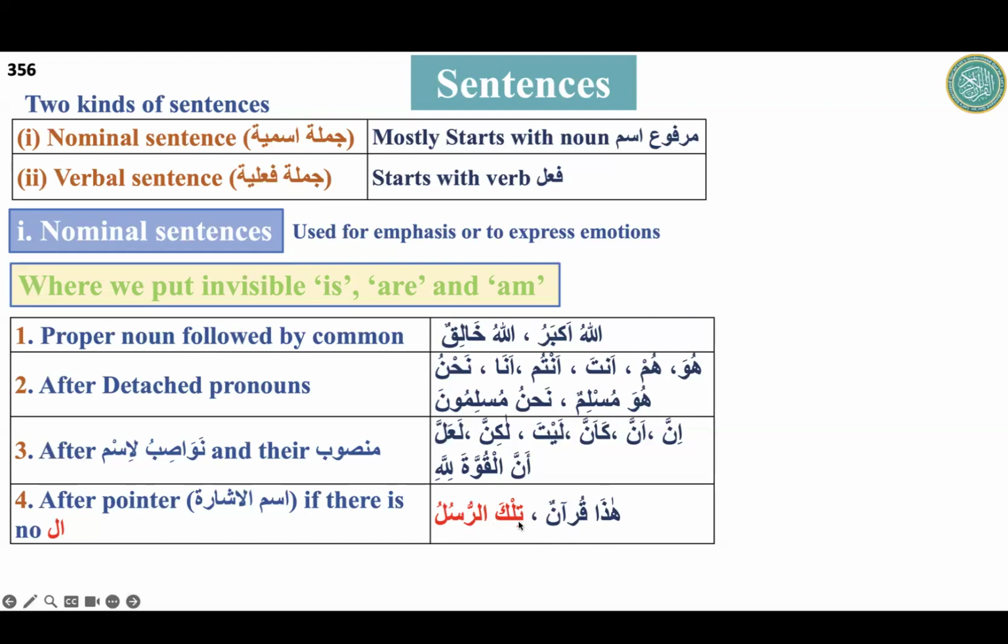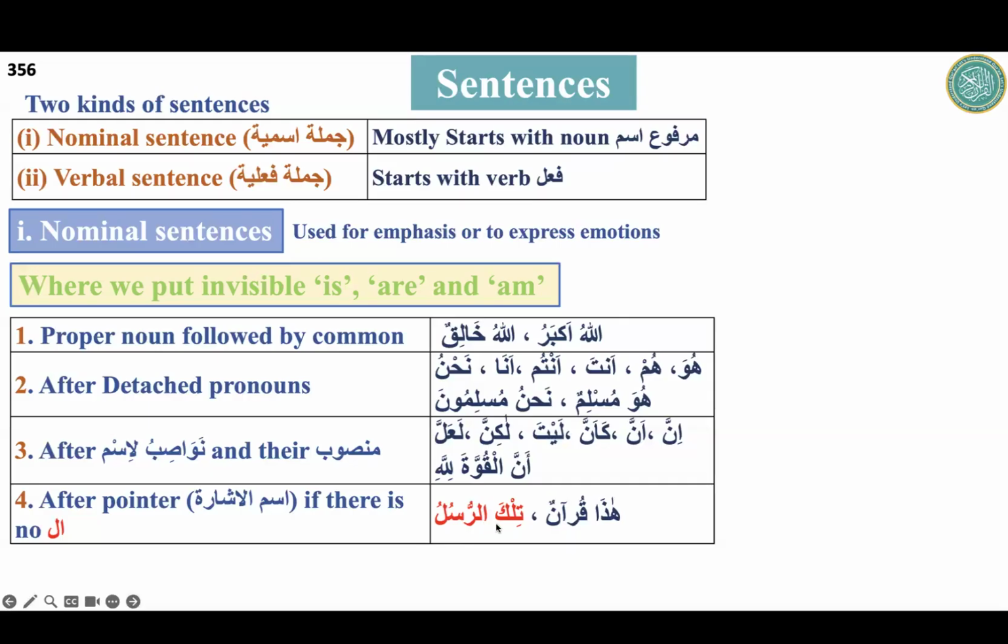Tilka rusulu: those messengers. Because of rusul, we have to translate it as those, but in Arabic it will be treated as tilka. When I remove al, then it will be tilka rusulun.